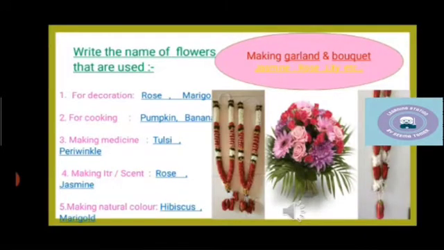So now tell me the names of flowers that are used for decoration. For decoration we use rose, marigold. For cooking, pumpkin, banana flowers, sahjan, kachnar. For making medicines, tulsi, periwinkle. For making itr or scent, rose, jasmine. For making natural colors, hibiscus, marigold, zinnia.